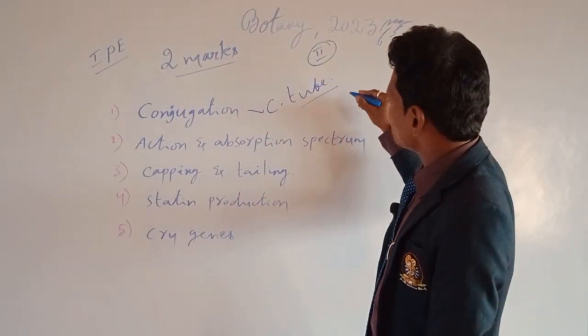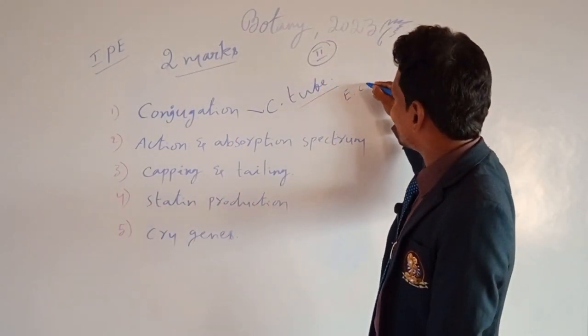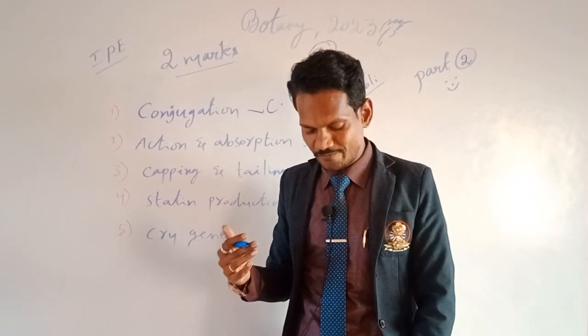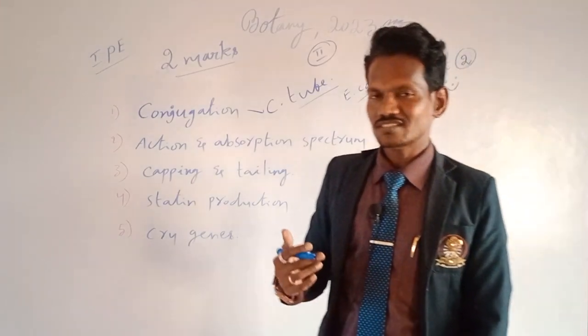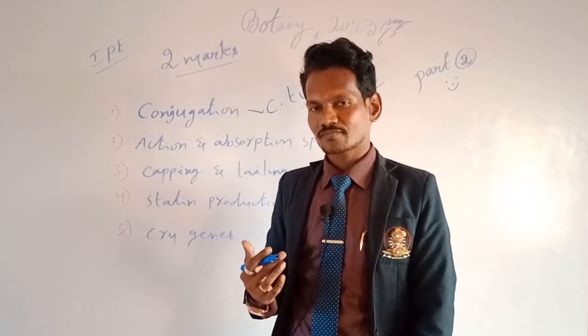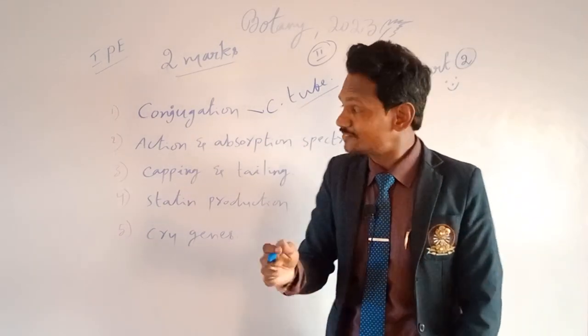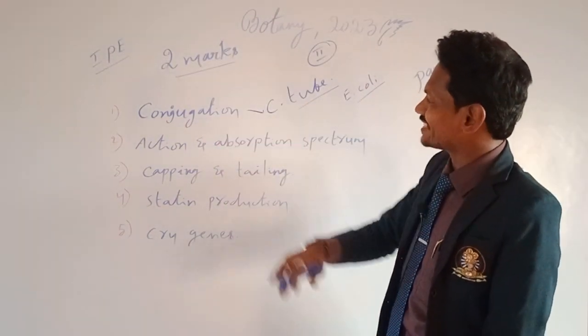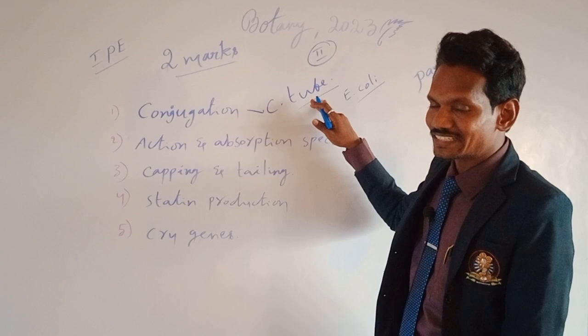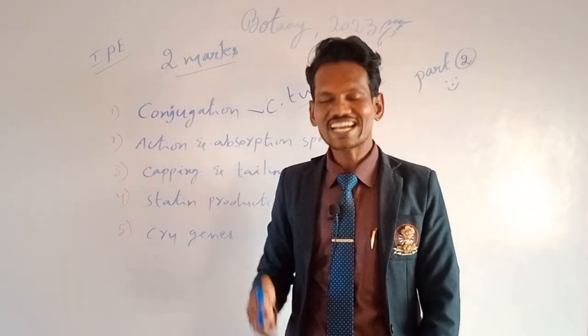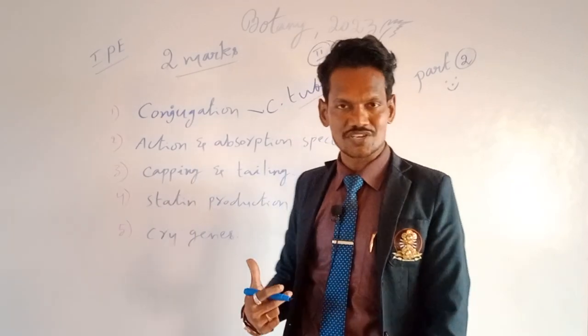This was first discovered in the bacterium known as E. coli, Escherichia coli, by the scientists Lederberg and Tatum. These both members discovered the conjugation process or method in E. coli, Escherichia coli. That's the answer for this question.